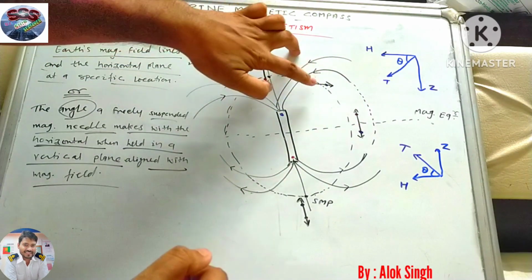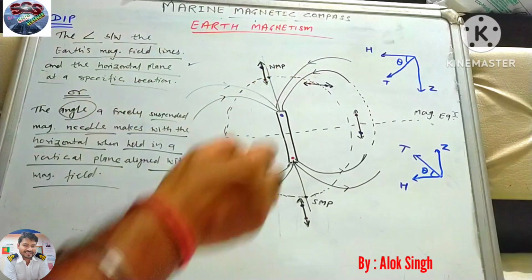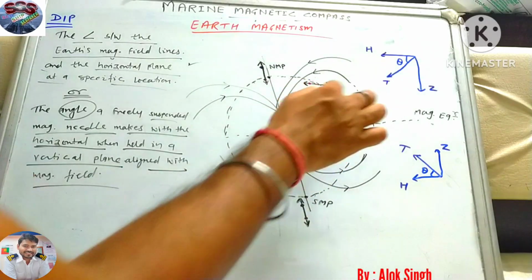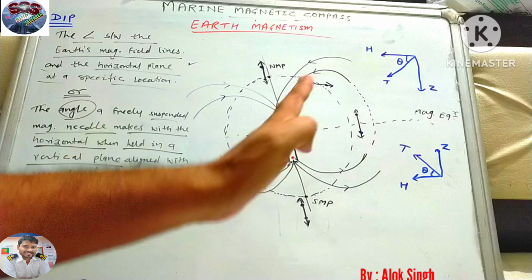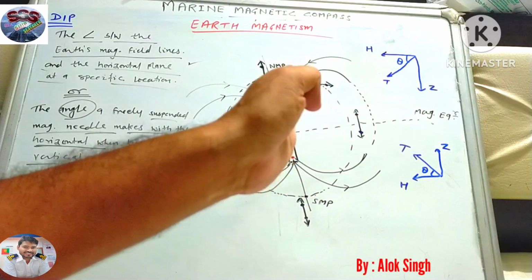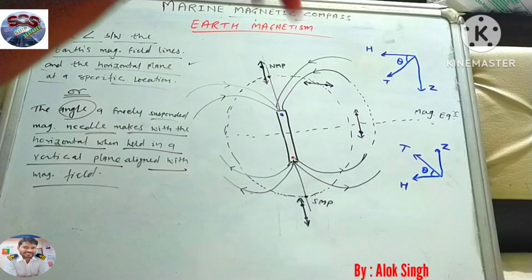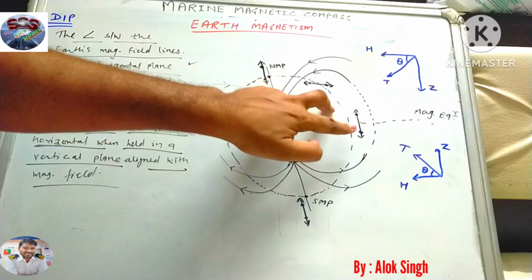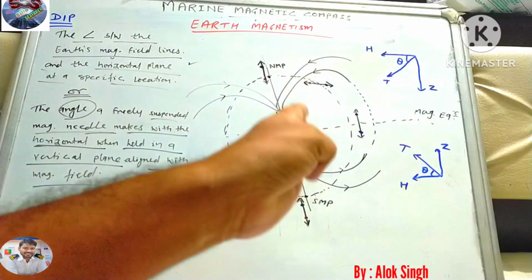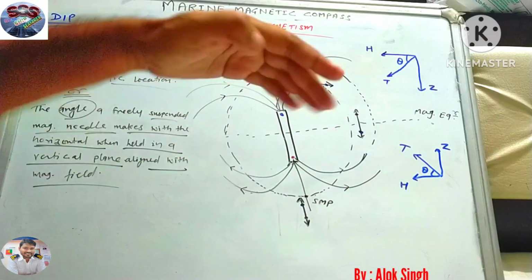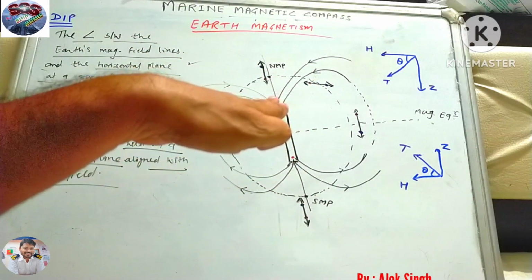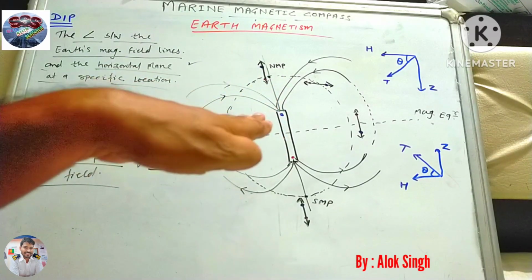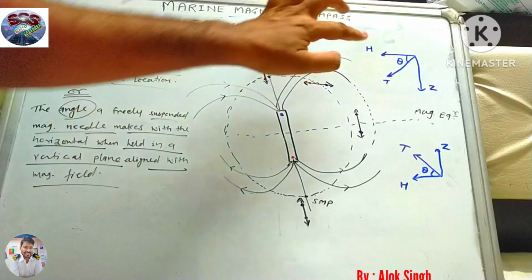Once we go a little bit to the intermediate part between the equator and pole, you can see this is the red pole and this is the blue pole. It is just away from the center, but at this position this needle will not be exactly horizontal to the surface. It will also dip into the earth. When we are at the equator it is only one component, that is the horizontal. If you hang something, it will lie completely parallel to the earth surface, and there will be no dip or tilting. So it will remain horizontal. So there will be only one component, that is H.